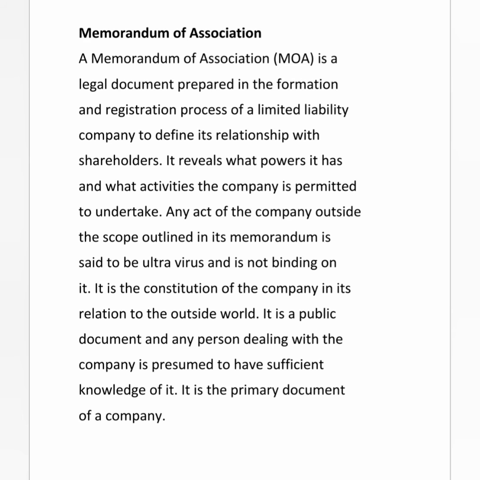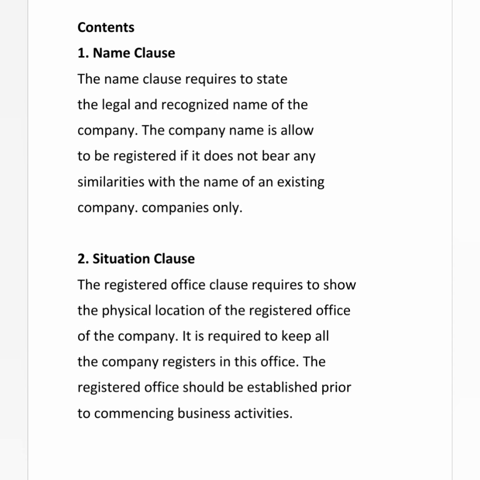It is the constitution of the company in its relation to the outside world. It is a public document, and any person dealing with the company is presumed to have sufficient knowledge of it. It is the primary document of a company. Next, we'll move on with contents of Memorandum of Association.